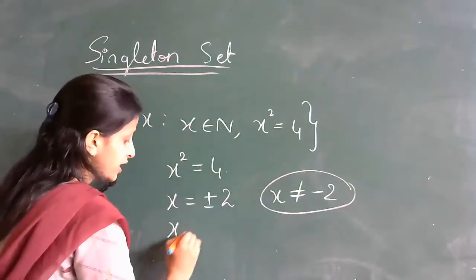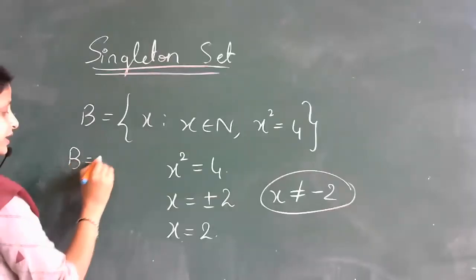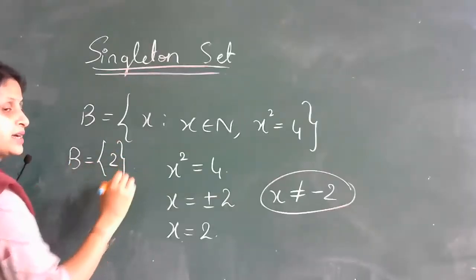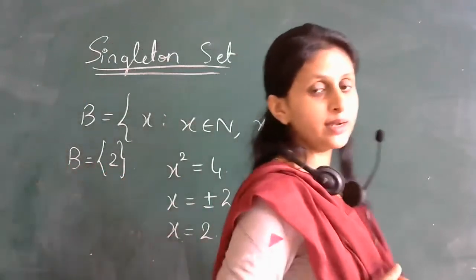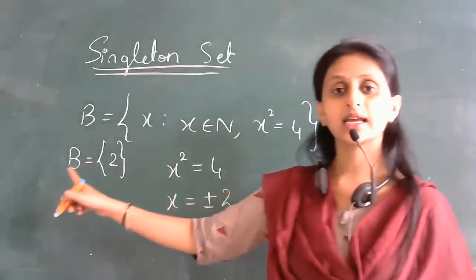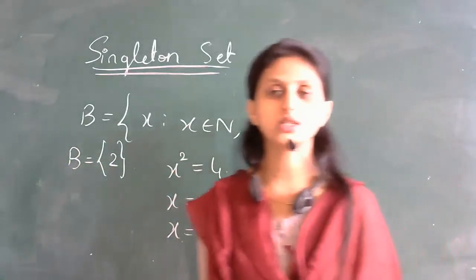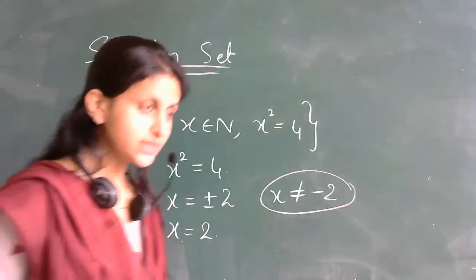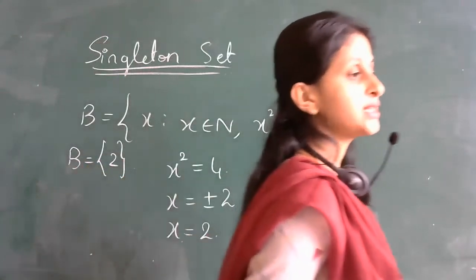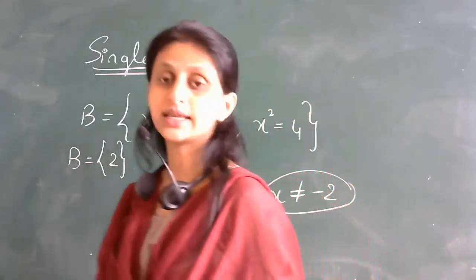So what is the only left option? You have 2. So my set B will contain only one element, that is plus 2. Since it is containing only one element, my set B will be singleton set. Right, students? I hope this concept is very easy. Singleton set. Once again, let me repeat. What is singleton set? A set containing single element is nothing but singleton set. Is that clear to everyone?